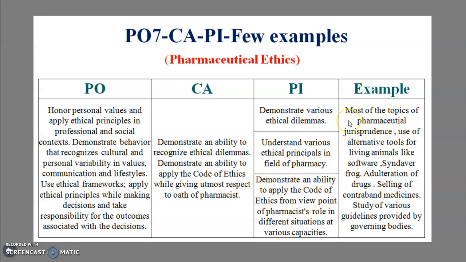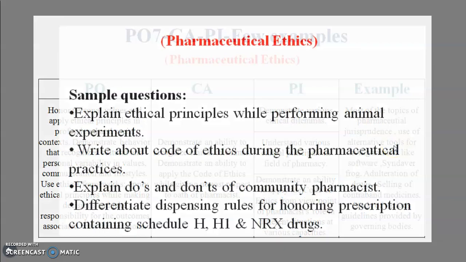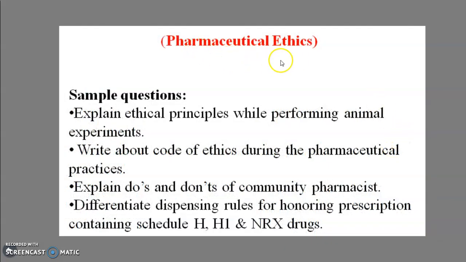Which are the various examples? Most of the topics from pharmaceutical jurisprudence are used to understand pharmaceutical ethics. Then, which are the various questions from the question paper that relate to pharmaceutical ethics? For example, the ethical principles while performing an animal experiment.